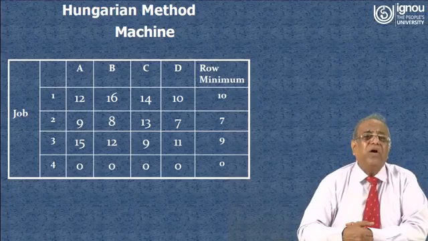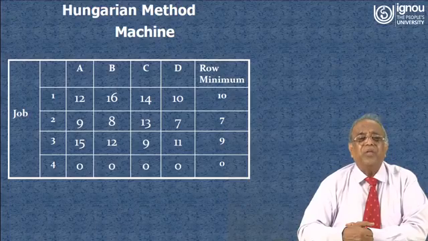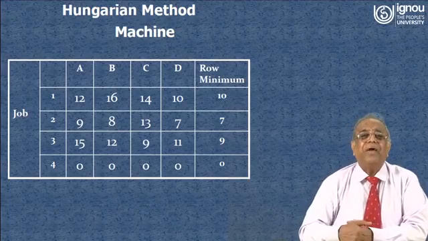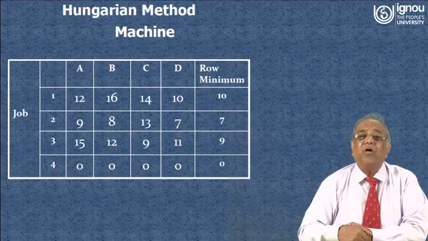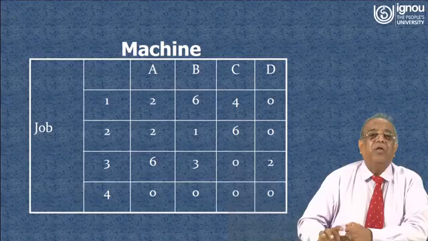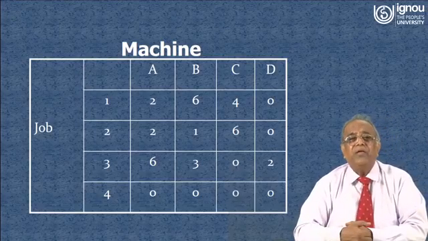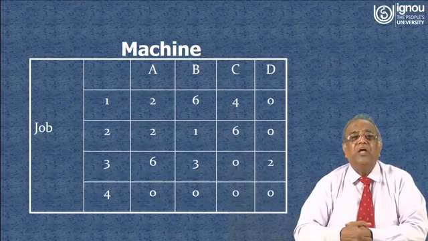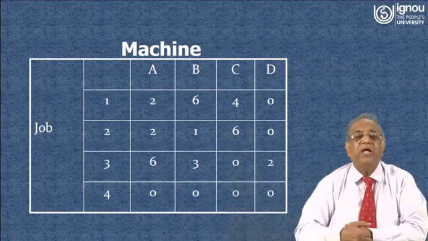You will find that in each row you get at least one 0, because if you deduct the row minimum from itself the reduction will be 0. After deducting we get 2, 6, 4, 0, 2, 1, 6, 0, 6, 3, 0, 2 and 0, 0, 0.